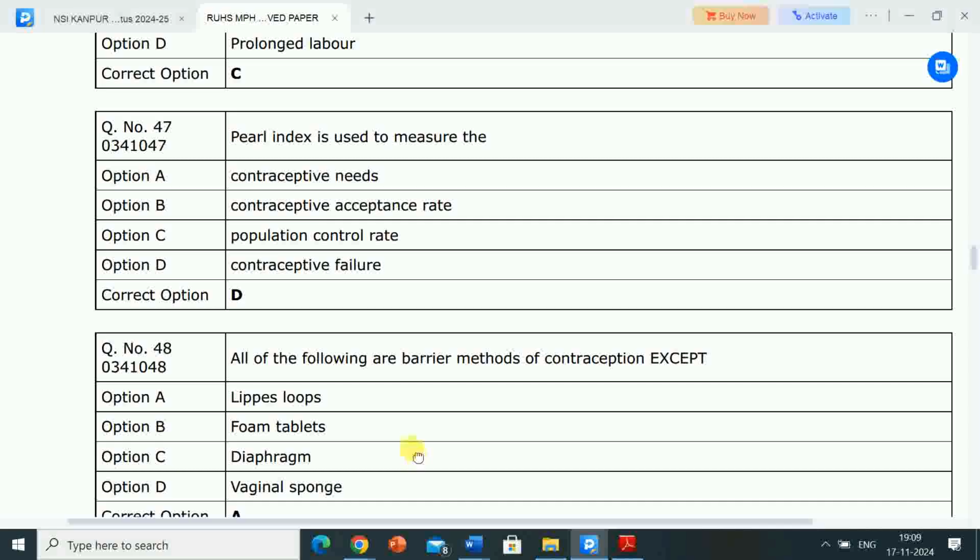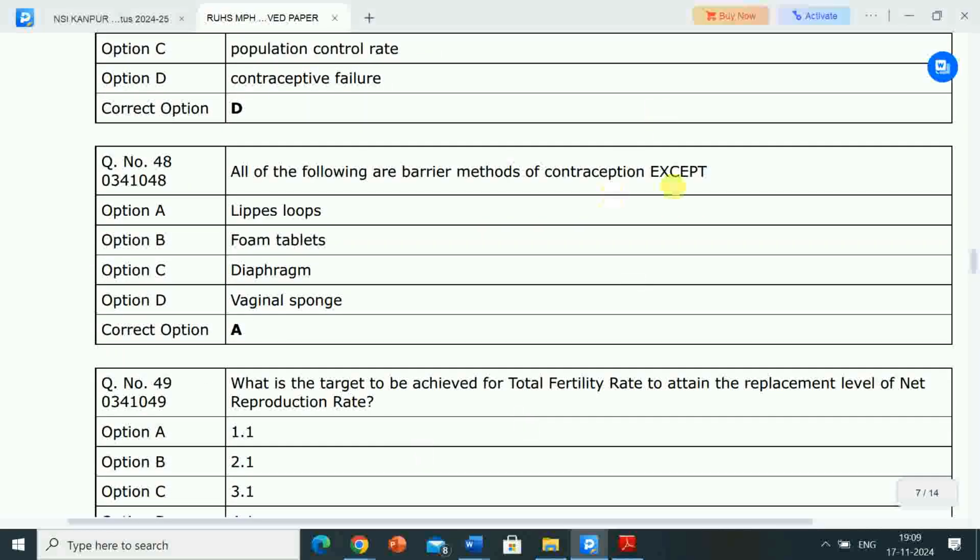Next question is all of the following are barrier methods of contraception except. Options are A, lips loops, B, foam tablets, C, diaphragm, D, vaginal sponge. Correct answer is option A, lips loops. So the barrier methods of contraception are foam tablet, diaphragm, vaginal sponge. Lips loops is not a barrier method of contraception.